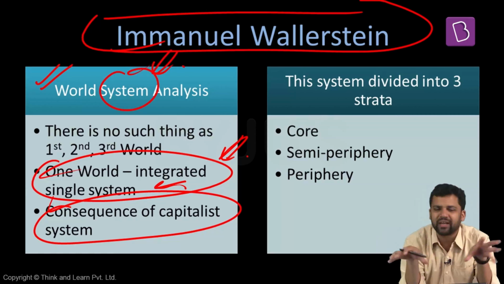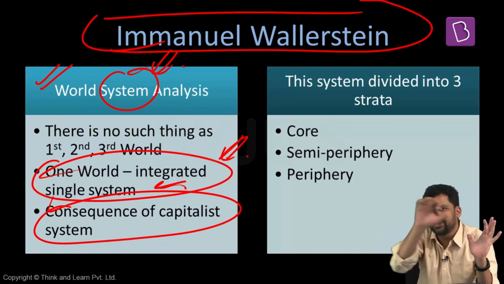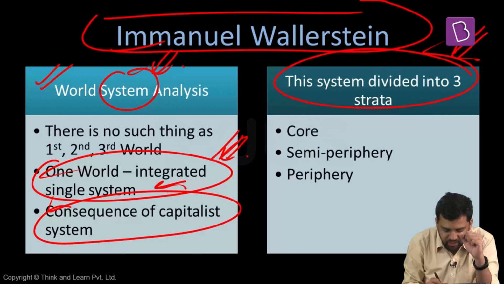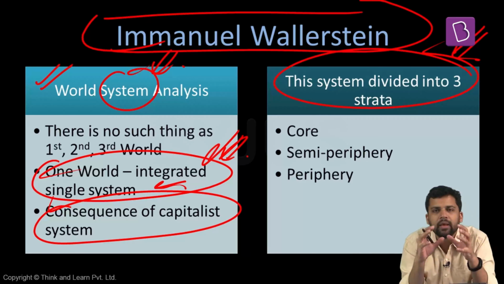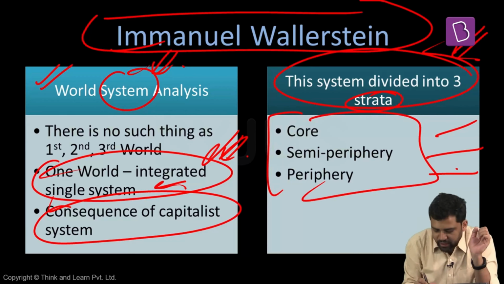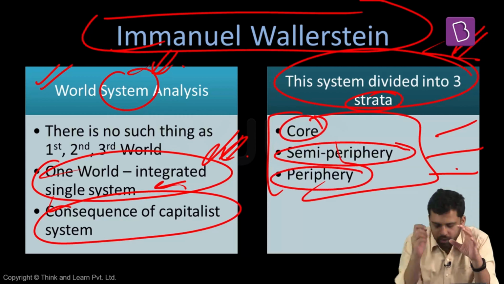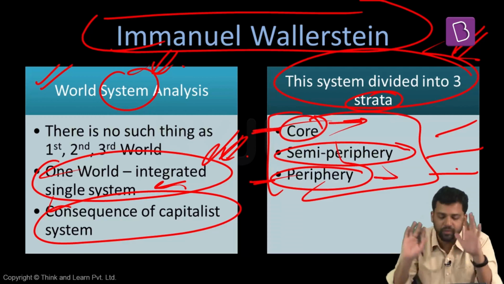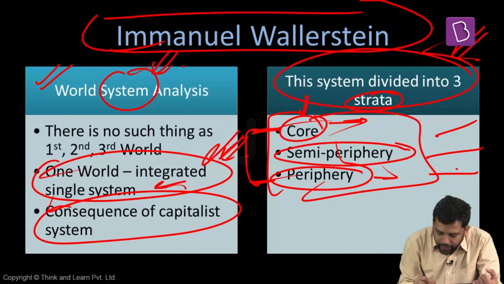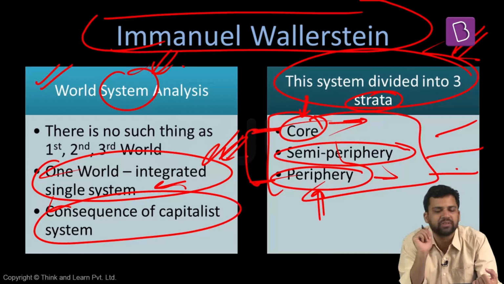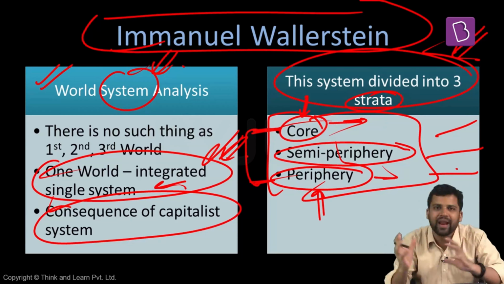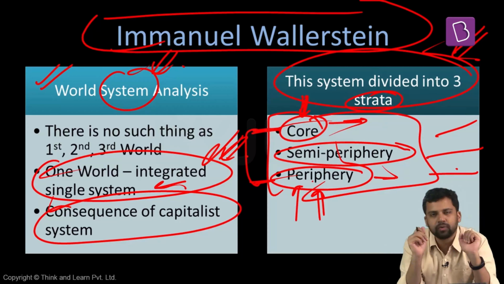System means anything that is connected, there are interdependent parts, how there is a flow of resources across these parts, across the subsystems. So that is what we should try to do. So according to Wallerstein, the entire system is now divided into three parts. Three strata basically. First strata is the core, second strata is semi-periphery, third is periphery. So core is one strata, periphery is another strata, in between whatever is there is semi-periphery. What he says is, there is a particular kind of linkage between all these strata, and all these three strata have some specific characteristics, specific features. So he tells us about these specific features, and how there's a linkage between these three strata, and because of this particular kind of linkage, how the core benefits and how the periphery is at a loss. That is what he tries to explain to us.